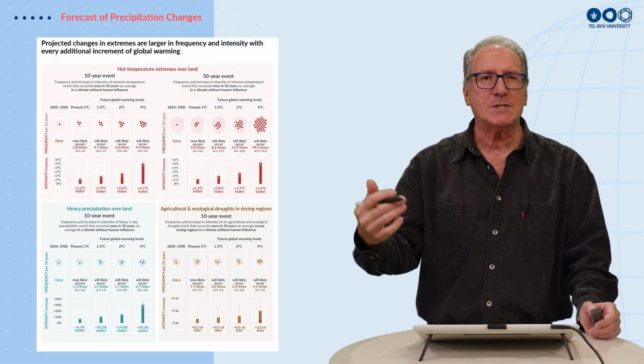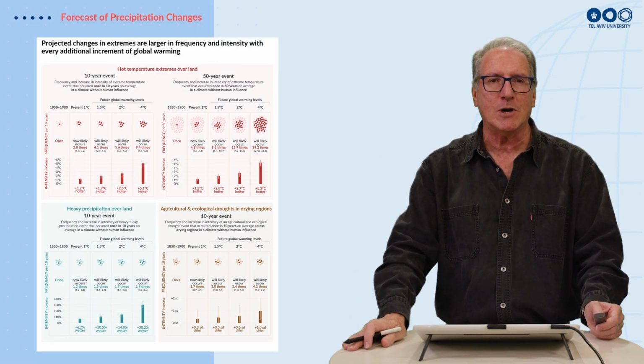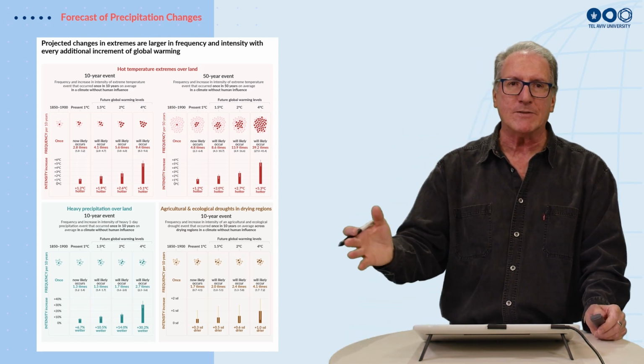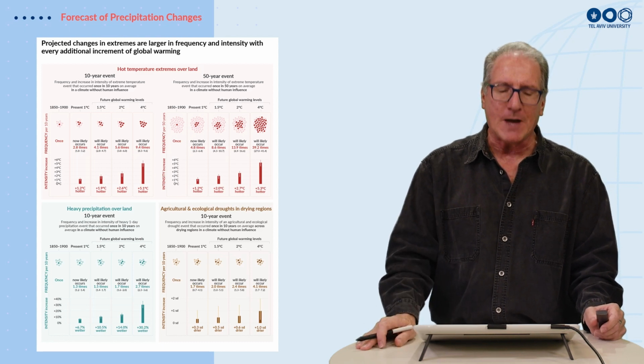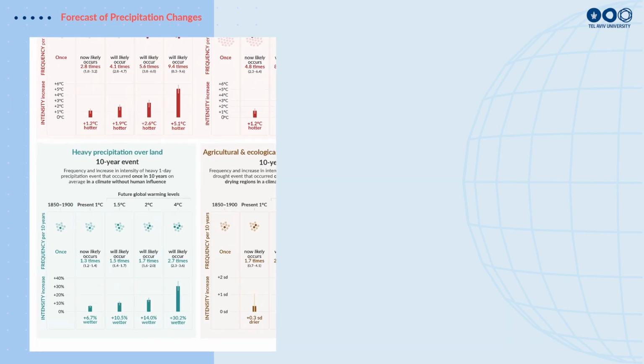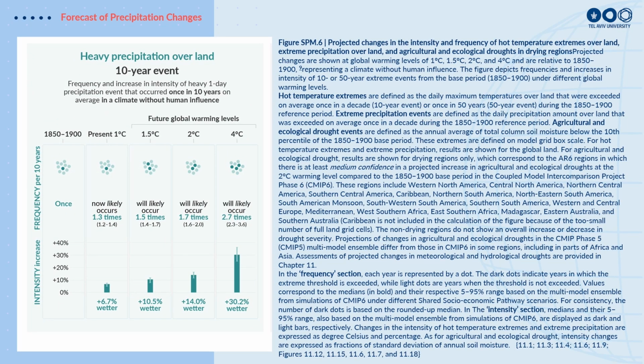So if we look at some statistics based on these changes in the frequency of these rainfall events, both the wet events, the heavy rainfall, and the dry events, we can see here some statistics again from the IPCC report, looking at heavy events which would occur once on the whole planet once every 10 years. So looking from 1850 to 1900s, if these occurred, say, once every decade, if we look at what happens when you warm the planet like we have today to, say, 1 degree global warming, then we increase the frequency by about 1.3 times out of every decade.